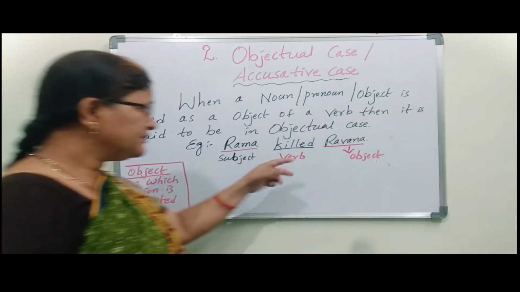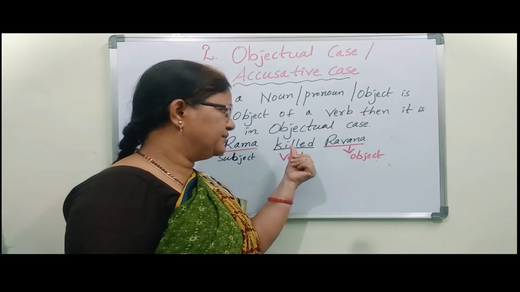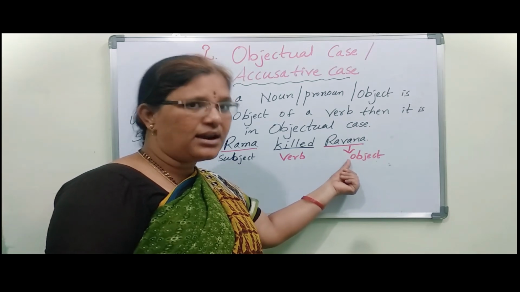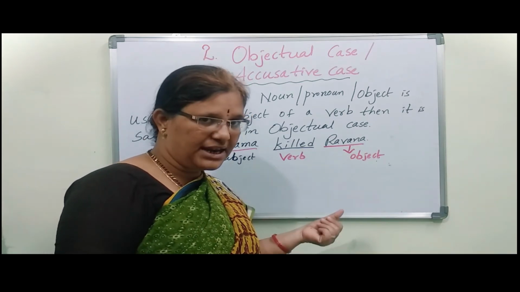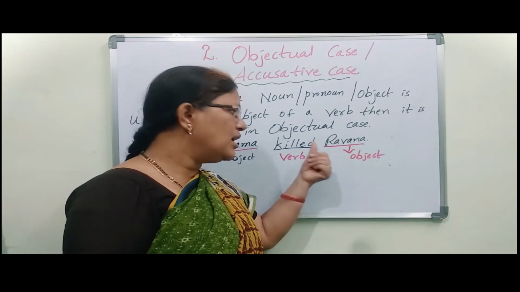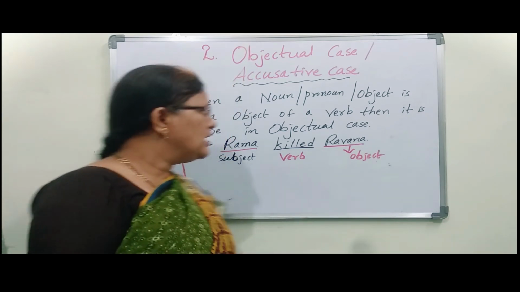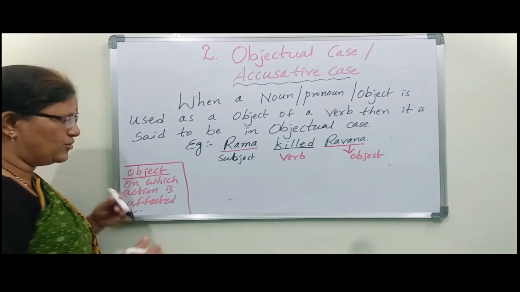This action happened on Ravana, so Ravana comes under object. So Ravana is in the objective case. It is clear, I think.